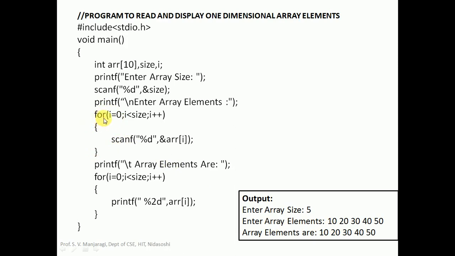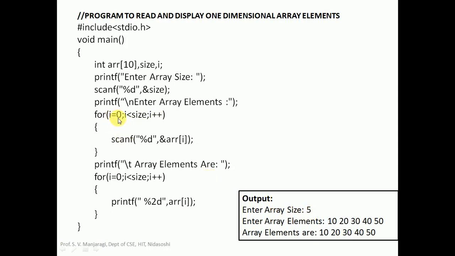So we need to take a for loop, and a for loop has 3 parts. The first part is initialization, the second part is condition, and the third part is loop operation. Here the initialization is I equal to 0, because I is taken as the index variable. We learned that the array index will start at 0. The condition is I less than size. Here the number of elements we have taken is size. In this example it is 5.